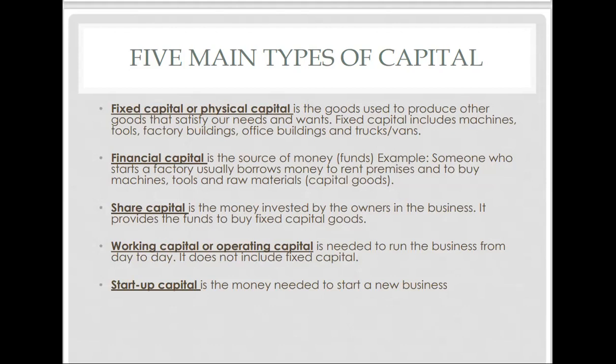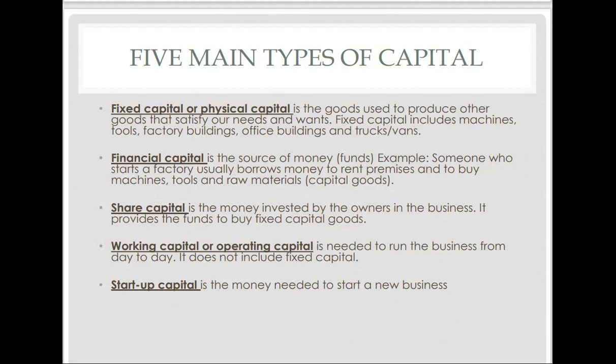So if I were to start a business, let's say I bake cakes, my fixed capital would be all the machinery that I would need. And then my financial capital would be the money that I need to buy all the raw materials, such as the eggs, the icing sugar, the flour, and the milk. Share capital is the money that is invested by the owners in the business. It provides the funds to buy the fixed capital goods.